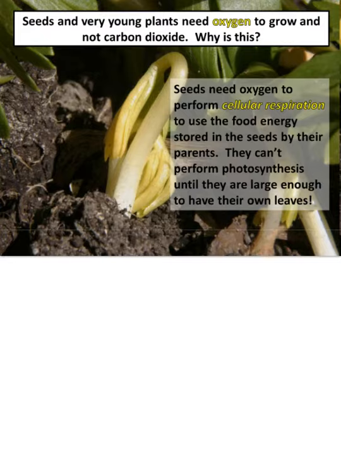So they have to do something called cellular respiration, which is what we talked about last class, where in the mitochondria, they're going to take the food that they already have stored and convert it into the usable form of energy, which is ATP. So for 18, you want to say, they don't have leaves, so they can't perform photosynthesis. You might also want to mention that they have to use the food stored in their seeds to do cellular respiration. If you can shorten it, that's great.